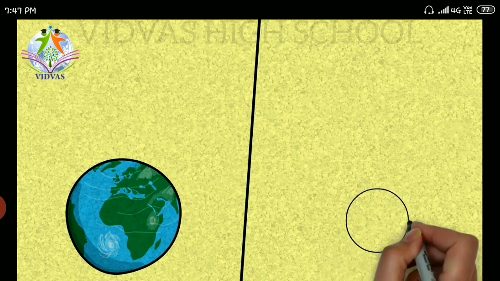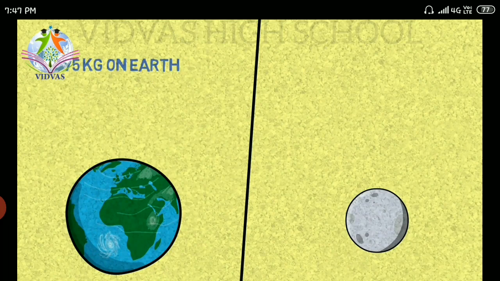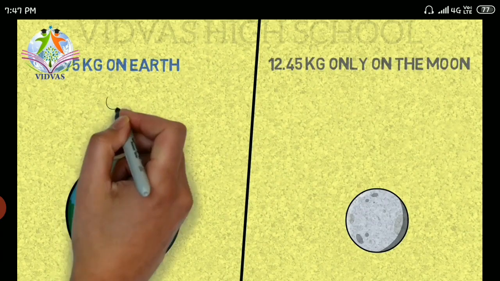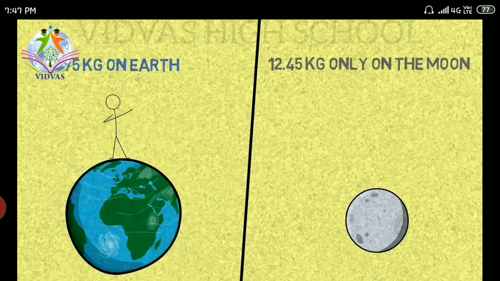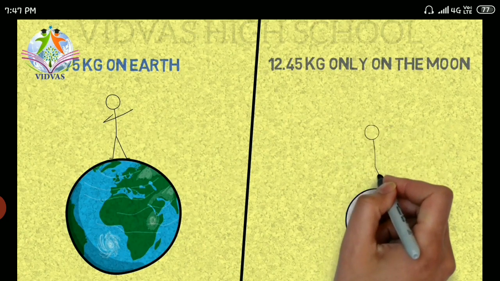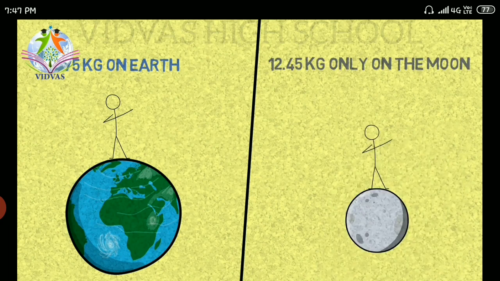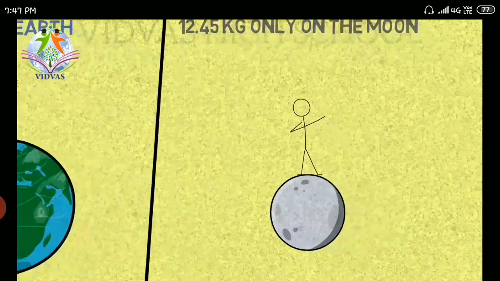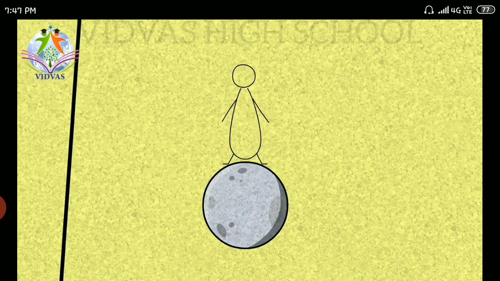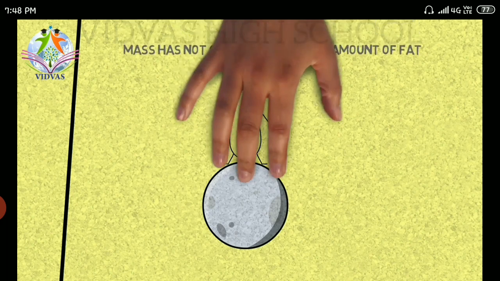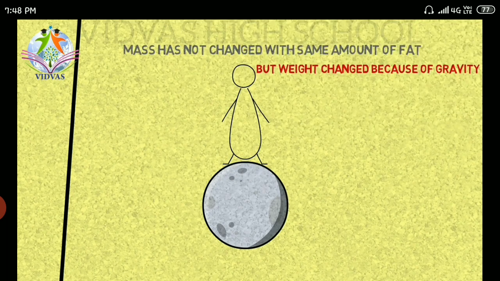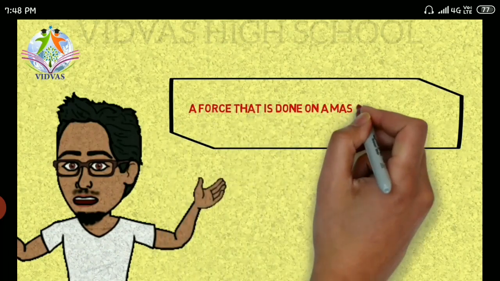Assume one person on the earth and the same person on the moon. As we know the moon has less gravitational force, so a person with 75 kg on earth is going to weigh 12.45 kg on the moon. We know the moon has 1/6 of the gravitational force of the earth. So on the earth a person is 75 kg of weight, then he is 12.45 kgs on the moon. What does it mean? His mass has reduced? No, only the gravitational force is less there. That means the force acting on his body due to gravity is less there.